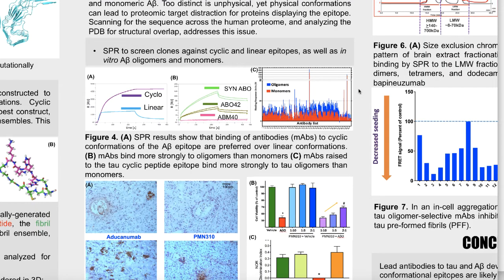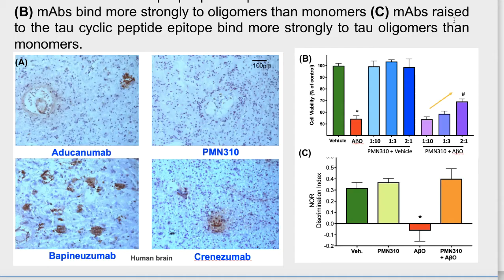The antibodies thus raised are conformationally selective. They bind cyclic peptide over linear peptide. They bind oligomers over monomers. And likewise for tau, they bind tau oligomers preferentially over monomers.